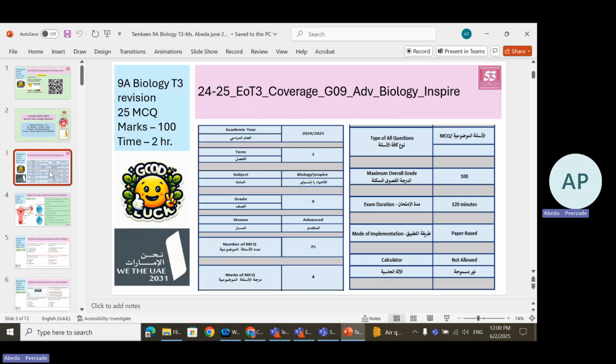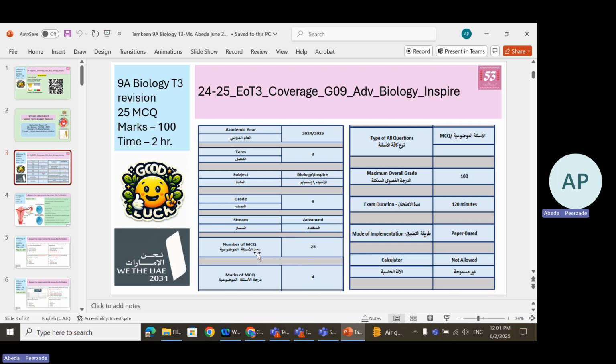So as you can see, the EOT, that is end of term exam. Here you will have 25 multiple choice questions. Each question will have 4 marks. The time is the same, 2 hours. It is a paper-based exam. 100 marks for the exam. And again, I would like to mention that all 25 questions are multiple choice questions.